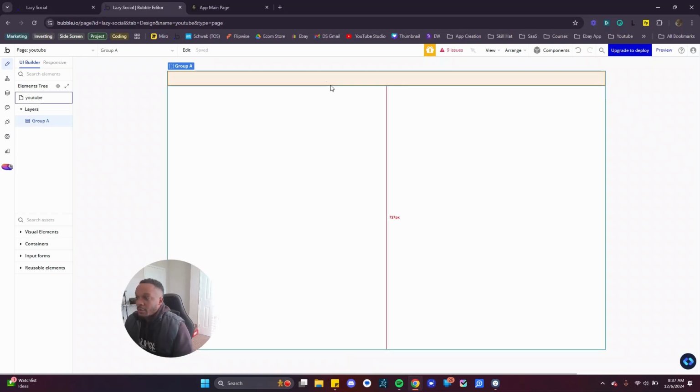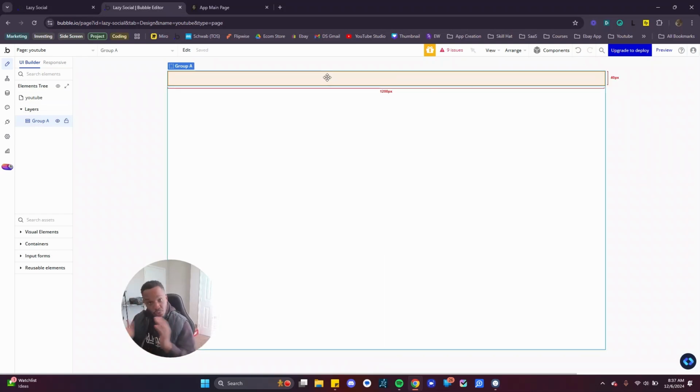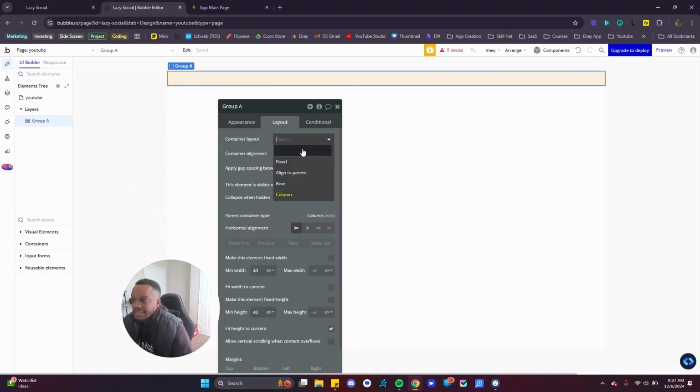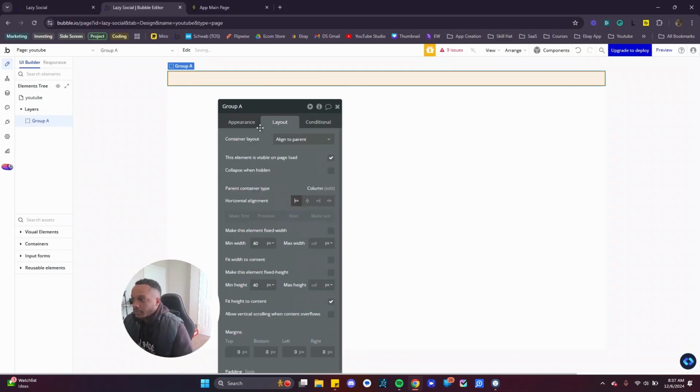But the main reason why we need Align to Parent is how elements can move inside the group. So, for instance, we're going to do Align to Parent. This is how I made a toggle button.